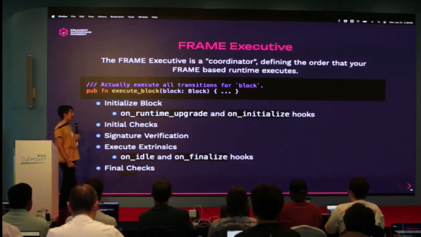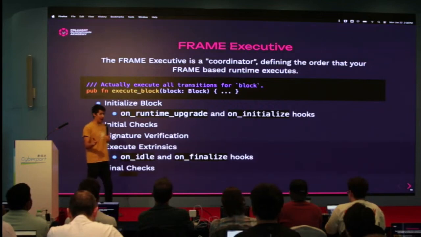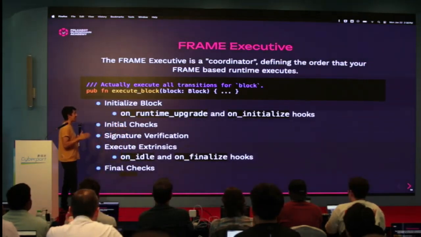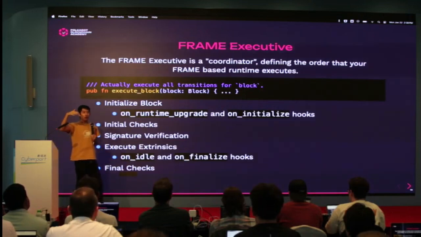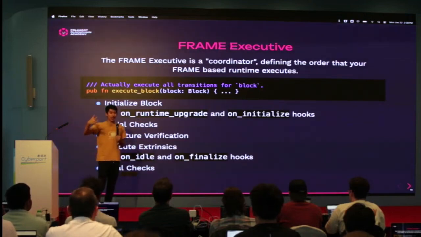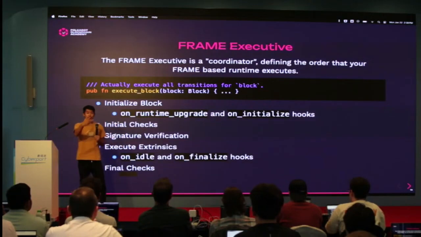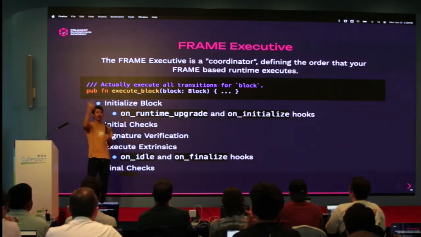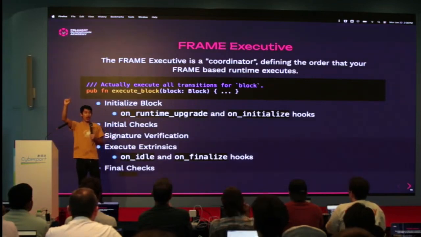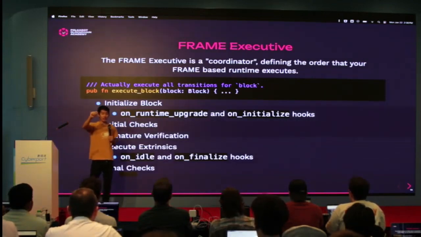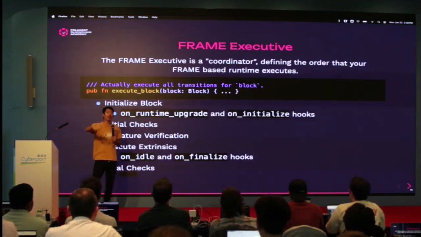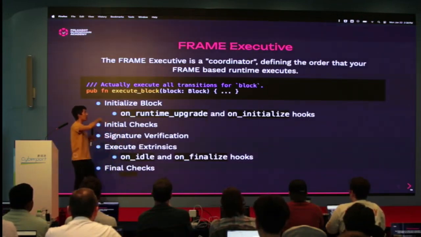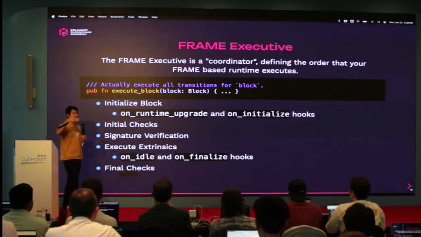Then there's frame executive. This is not a pallet. This is more of a coordinator. Frame executive basically handles the execution logic for your block, for your runtime. So it does things like, as I mentioned earlier, these hooks, on initialize, on finalize. Frame executive decides at the beginning of the block, I'm going to run the on initialize hook. Then I'm going to run your transactions. Then I'm going to run whatever. Then I'm going to run the on finalize hook, the end of block hook. All of the logic, all of the step-by-step process is decided by frame executive.